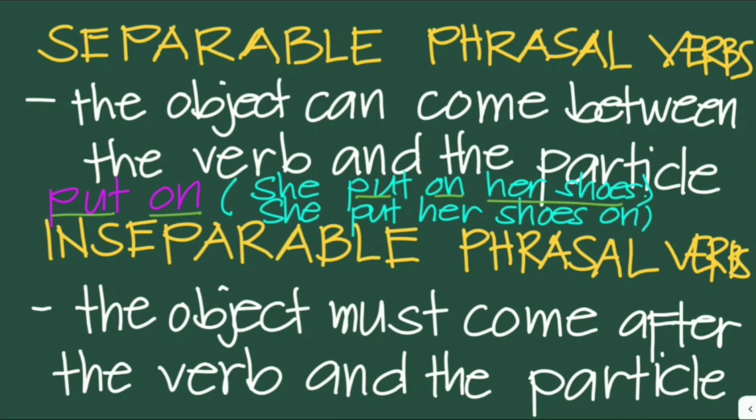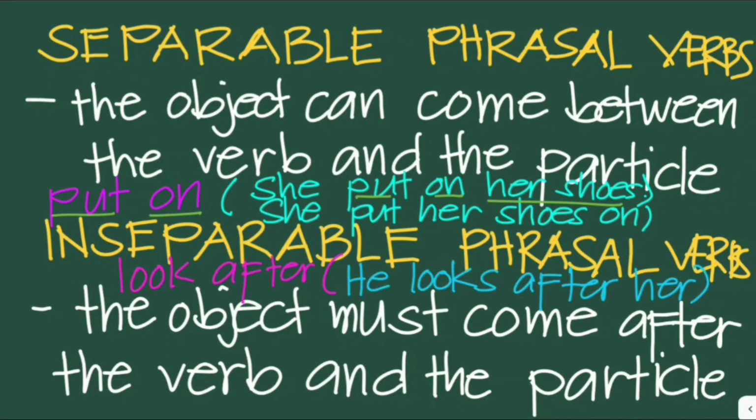How about inseparable phrasal verbs? With inseparable phrasal verbs, the object must come after the verb and the particle. So inseparable phrasal verbs do not allow the object to interrupt the verb and particle combination. Say for example, the phrasal verb look after, which means to take care of someone or something. For example, he looks after her.